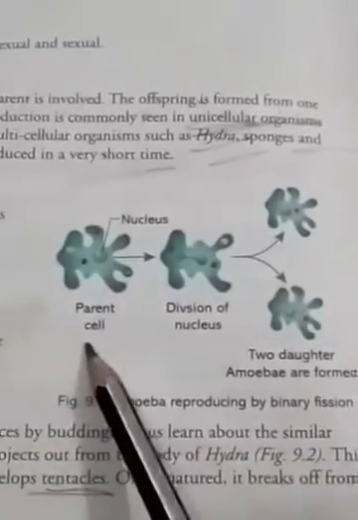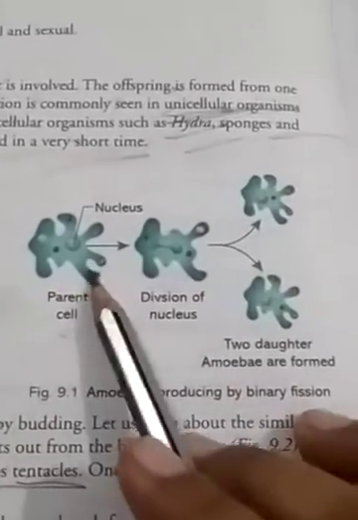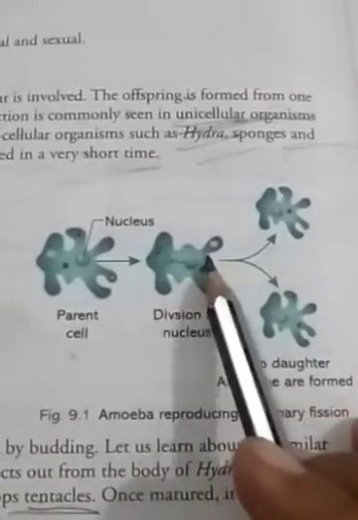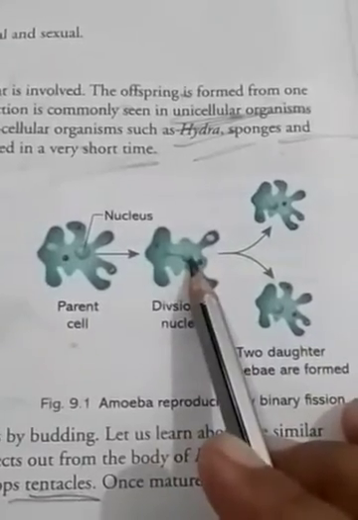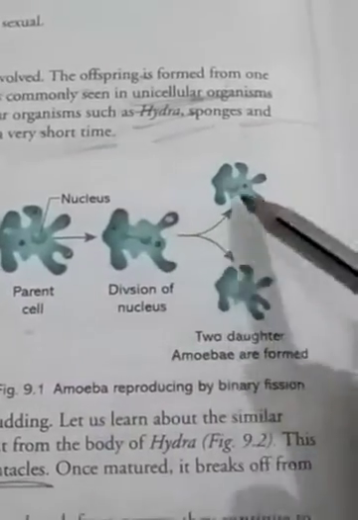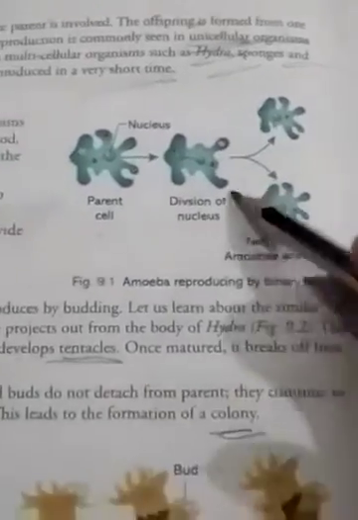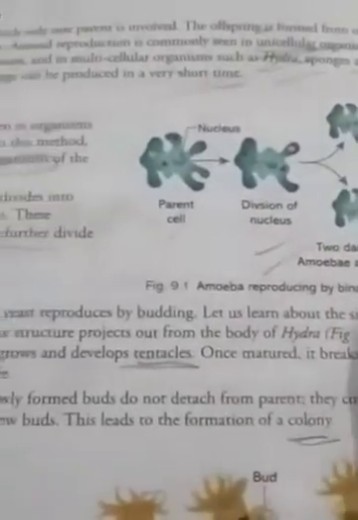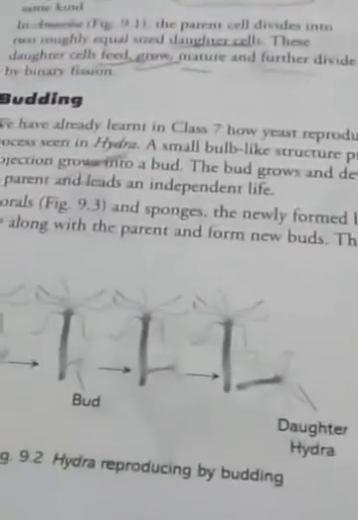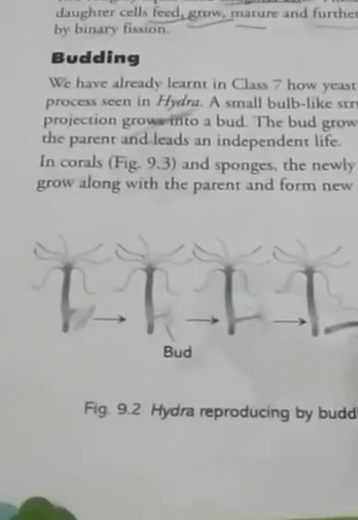We see there is a parent cell having nucleus, then first the division of cytoplasm, then the division of nucleus. After that, two daughter amoeba cells are formed. Here you see. And in the same manner, we see the reproduction in hydra.